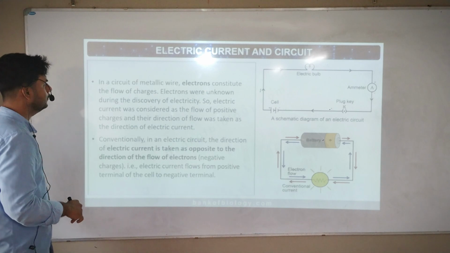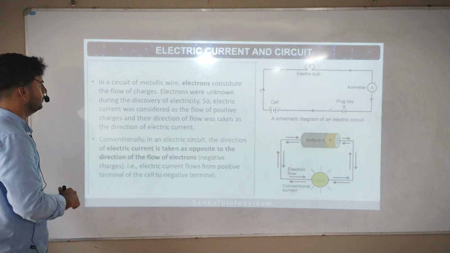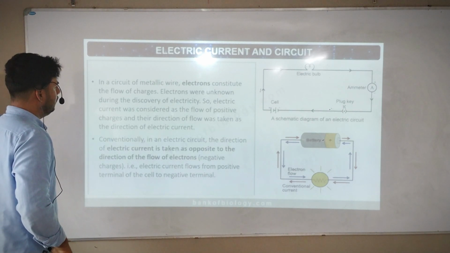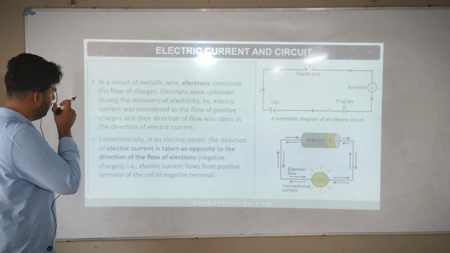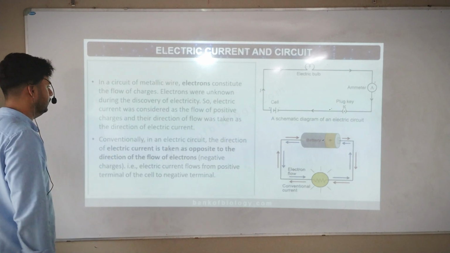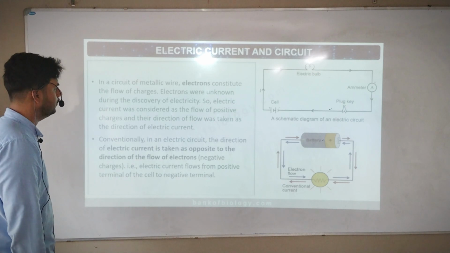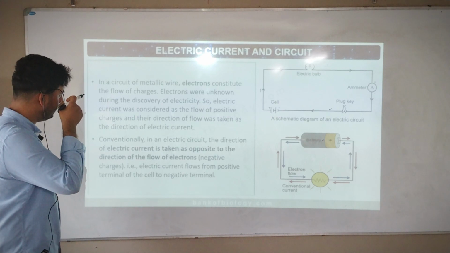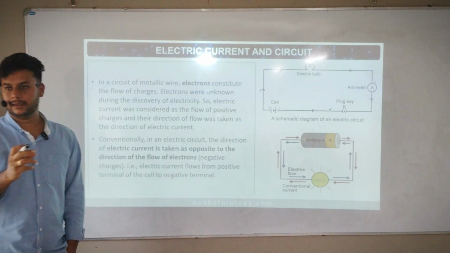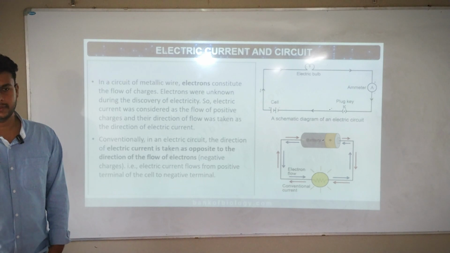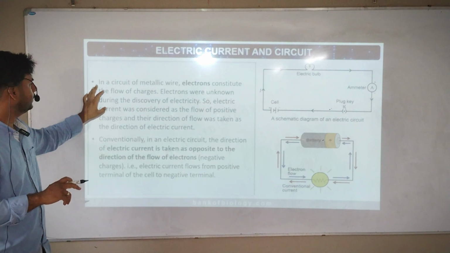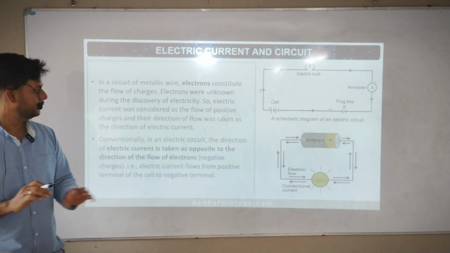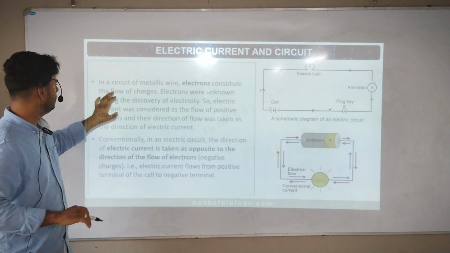Read. In a circuit of metallic wire, electrons constitute the flow of charges. Electrons were unknown during the discovery of electricity. So, electric current was considered as the flow of positive charges, and their direction of flow was taken as the direction of electric current. Okay, so what they are saying is, in a circuit of metallic wire, whichever wire you take, copper wire, in this circuit, electrons constitute the flow of charges.